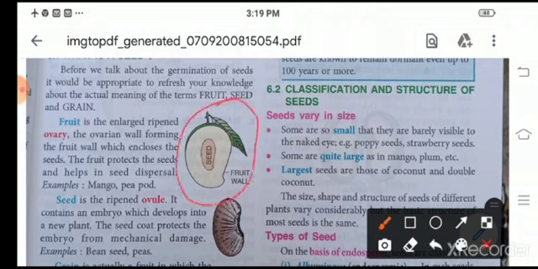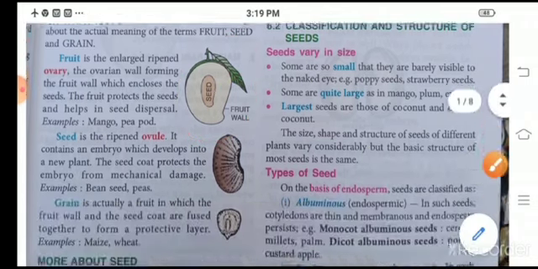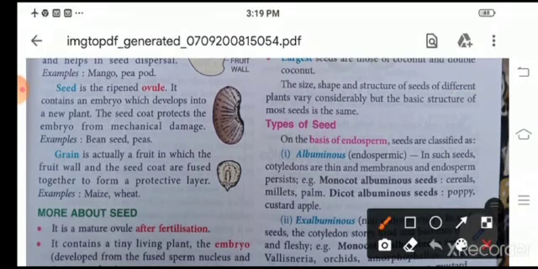Here, see, this is a fruit of mango. Now this fruit protects the seed which is present inside it, and it also helps in the dispersal of the seed. The seed is the ripened ovule, or we can also say that it is a mature ovule which contains the embryo and develops into a new plant. Now the seed protects the embryo from mechanical damage, like bean seed, peas.